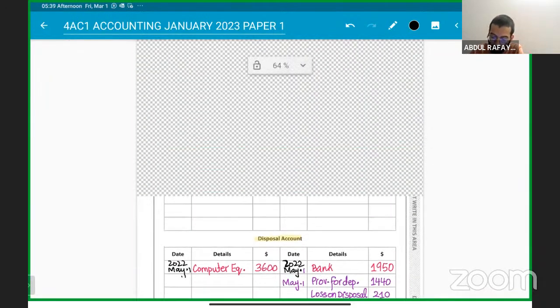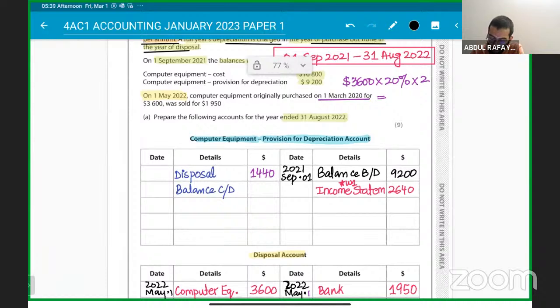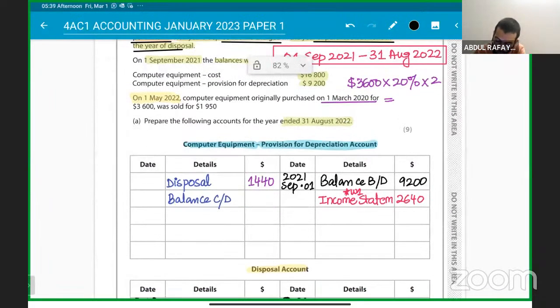Then the balance carried down: we can find it out by saying the end of the year has come, that is 31st August 2022. This was done on May 1st, and this was done on August 31st.